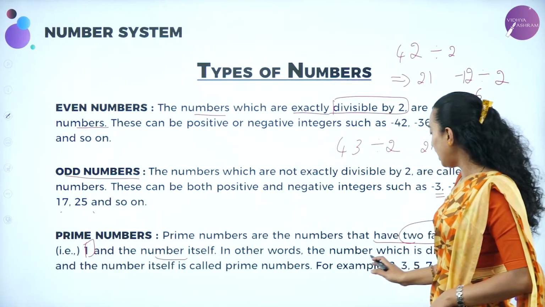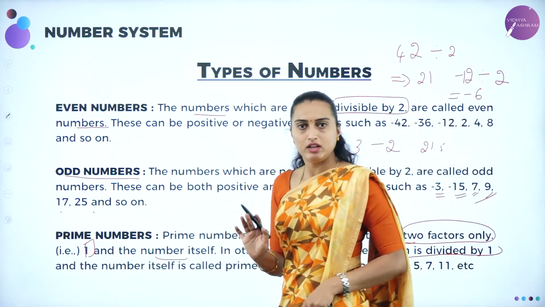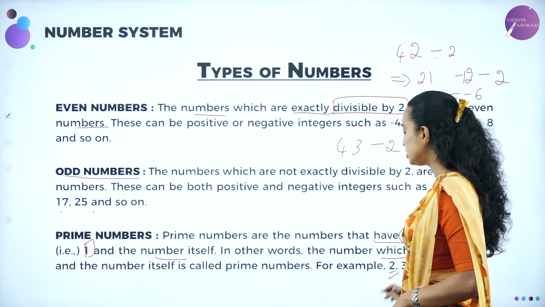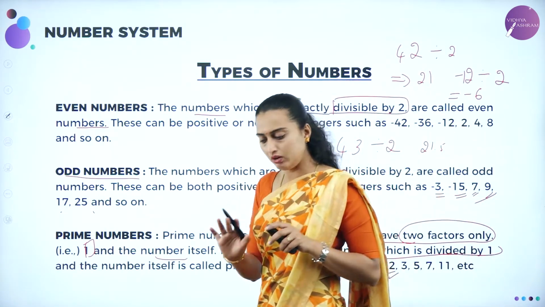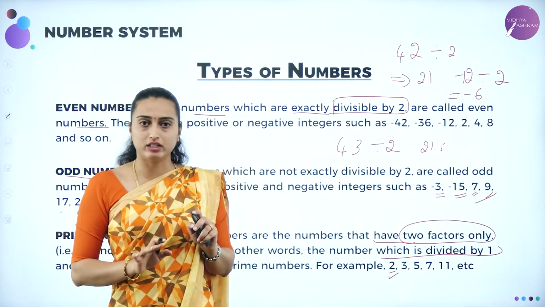In other words, you can have a number which is divisible by 1 and the number itself. That is going to be known as a prime number. For example, you can take 2. 2 is divisible by 1 only and by itself. Correct? You do not have any other factors.